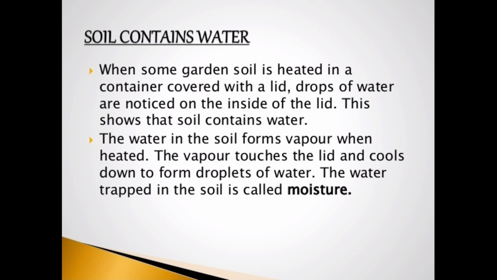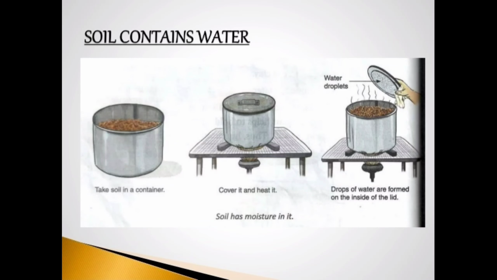Next is soil contains water. This also can be proved by doing a simple activity. What you need to do, you need to take some soil from the garden and you need to heat the soil in a burner and we need to close the lid. After some time, when we will open the lid, we will see on the inner side of the lid some water droplets. So from where are the water droplets coming? These water droplets are actually the water present inside the soil. So in this way, we can prove that soil also contains water.